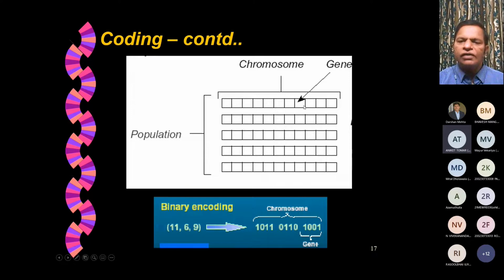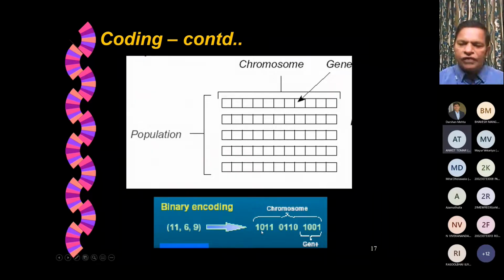So that's the total length of the chromosome, and within this length, a few bits may represent one variable, another few bits may represent another variable, and a few bits may represent yet another variable. So you can represent 3 variables, or 2 variables, or only one variable if your objective function has only one variable. Let us say a chromosome has about 12 bits, and in these 12 bits, each 4 bits indicate one variable. So this is one variable, second variable, and third variable.